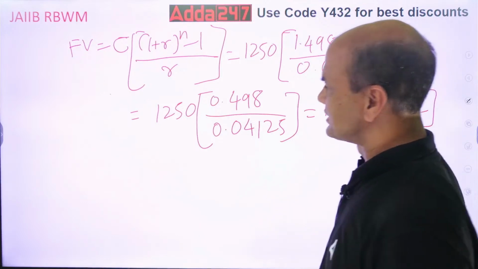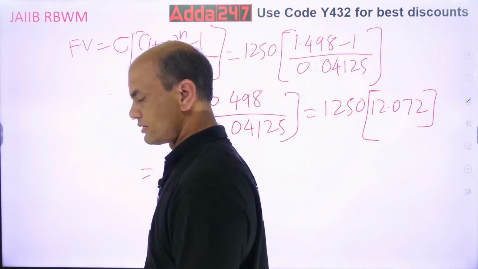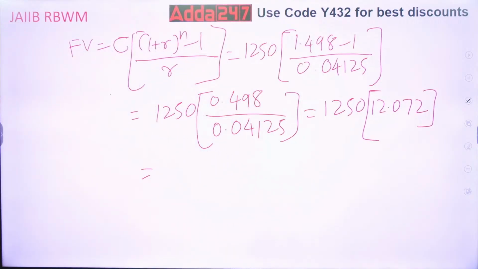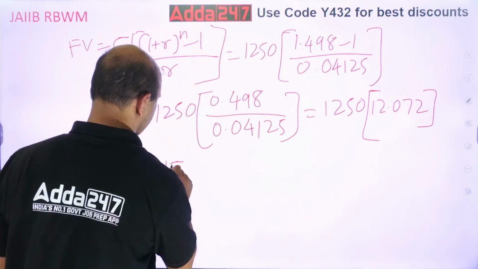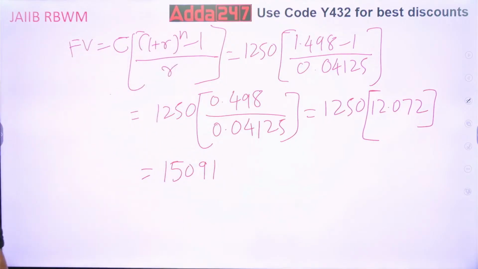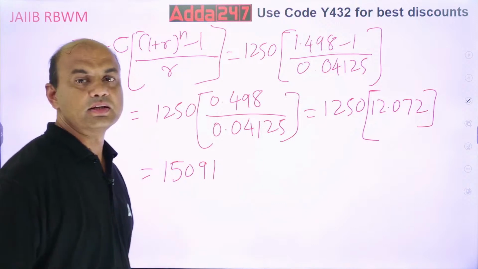Multiply this. What are you getting? 12.072 into 1250 is 15,091. This is the future value.